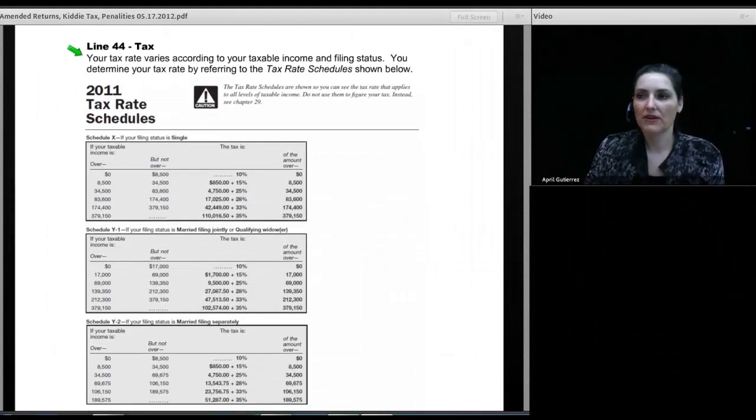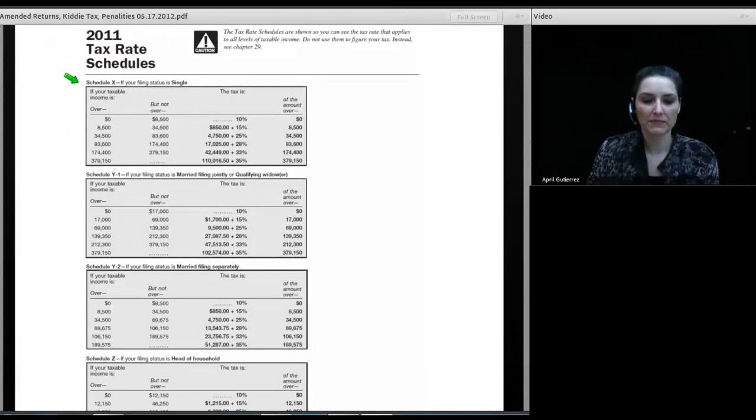So we already talked about line 44 at the opening paragraph there. And line 44, just for clarification, is where you compute your income tax based on your taxable income. And the taxable income comes from these tax rate schedules. And I pulled these out of Pub 17.